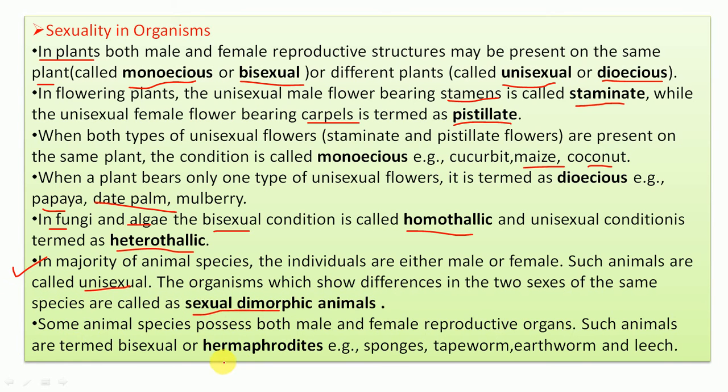Another term is hermaphrodite. When both male and female reproductive structures are present in the same individual, we can use the term bisexual, like tapeworm, earthworm, leech, or sponges.